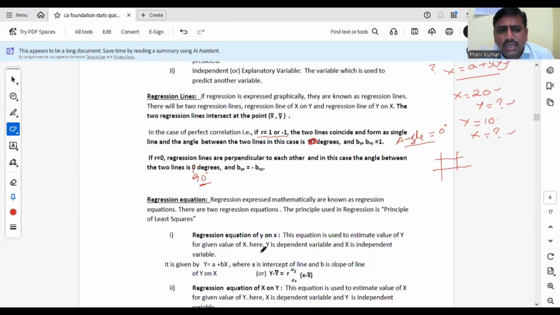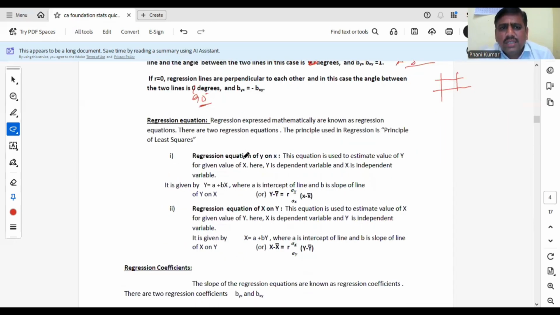Now coming to regression equations. Regression equations can again be expressed as two types, y on x and x on y. What is the formula of y on x? y minus y bar equal to r sigma y by sigma x into x minus x bar, or y minus y bar equal to byx into x minus x bar. When do we use the regression equation of y on x? When y is dependent and x is independent. That means if the x variable value is given and you have to find y, then use the regression equation of y on x. Y is dependent, x is independent in y on x.